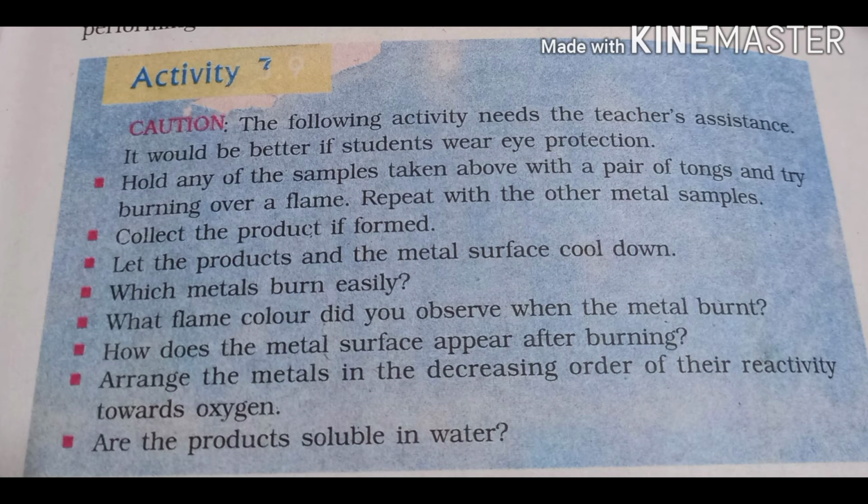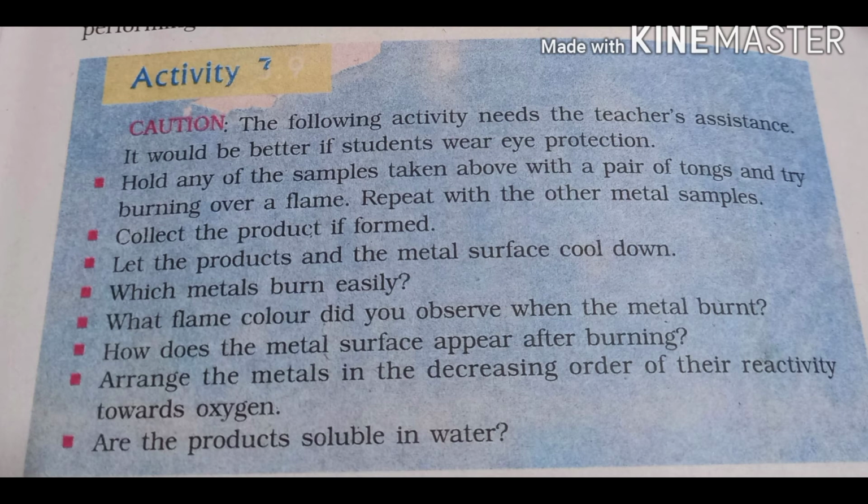Let the products and the metal surface cool down. Now we can make a table and write a conclusion of this activity. We can write which metal burns easily, what flame colors we observe when the metals are burning, how the metal surface appears after burning, and then we can make a record and arrange the metals in the decreasing order of their reactivity towards oxygen. We can also write the products which are soluble in water.